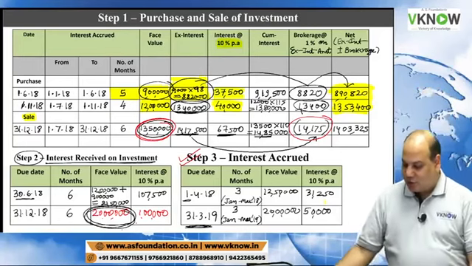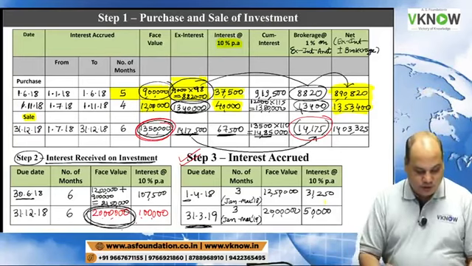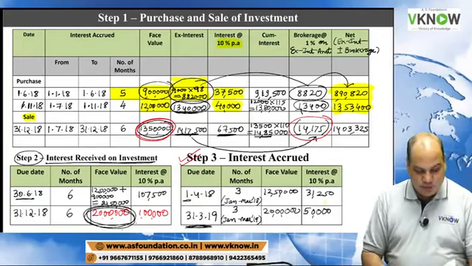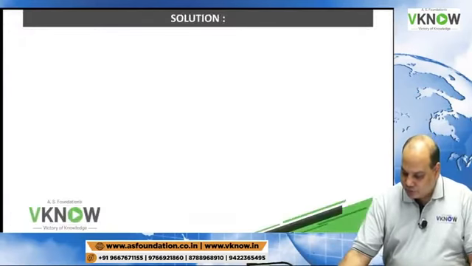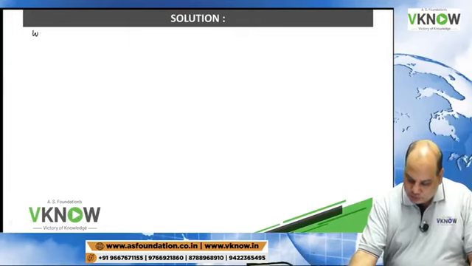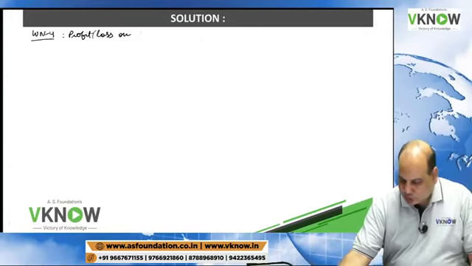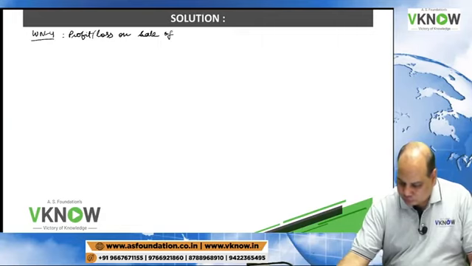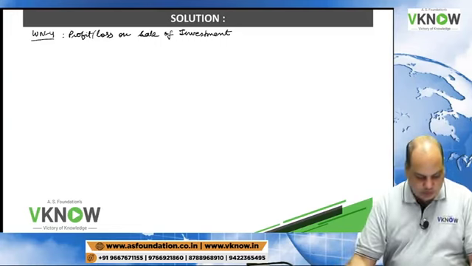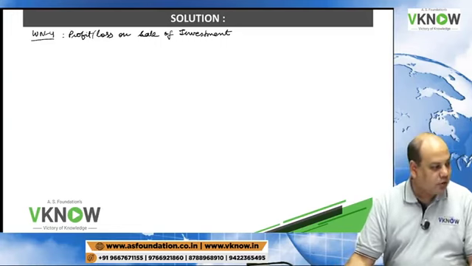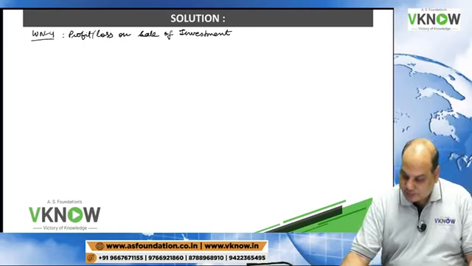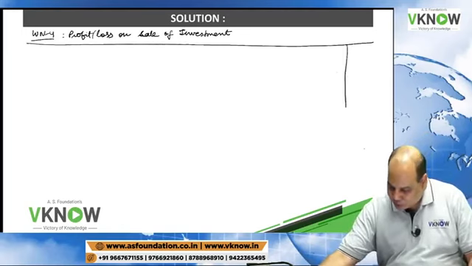Okay, so let us now calculate one more working note. Working note 4, write down: profit or loss on sale of investment.